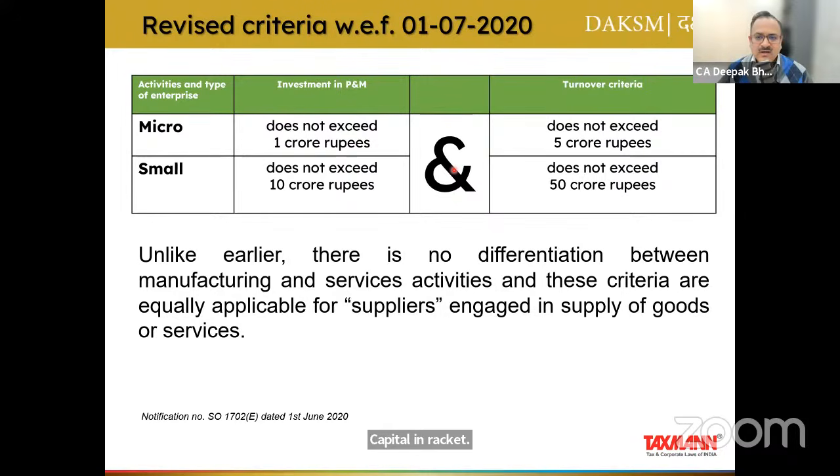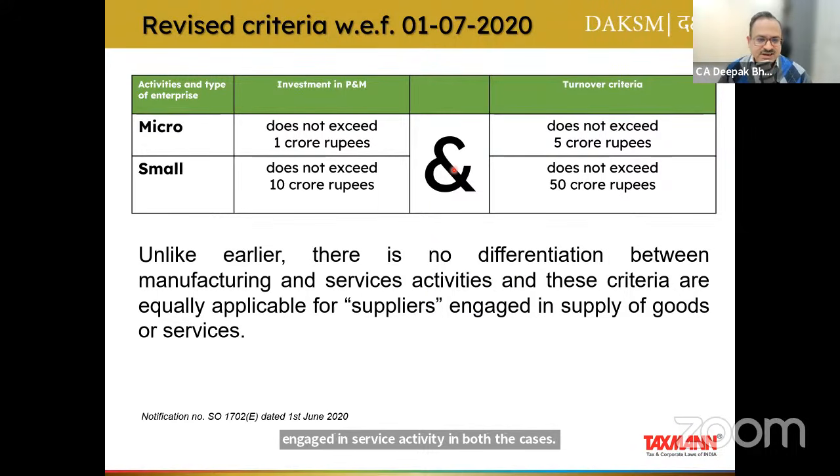Till now, if I look at manufacturing or services activity, only plant and machinery was the criteria. And again, those criteria were different for manufacturing activity and service activity. But from 1st of July 2020, that difference has been diminished. Now, whether you are engaged in manufacturing activity or in service activity, in both the cases, these criteria shall apply.